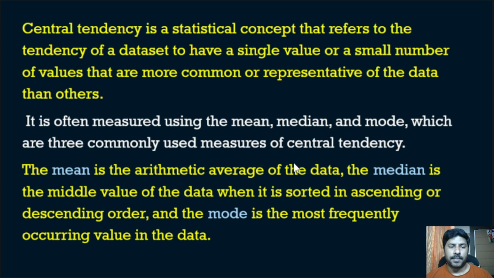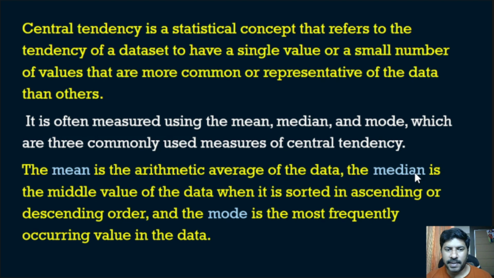Mean means the arithmetic average of the data. If there are 5 numbers, we need to add the 5 numbers and then divide by 5. That is the arithmetic average of the data. So we can calculate the mean as the total of the variable values divided by the number of variables.